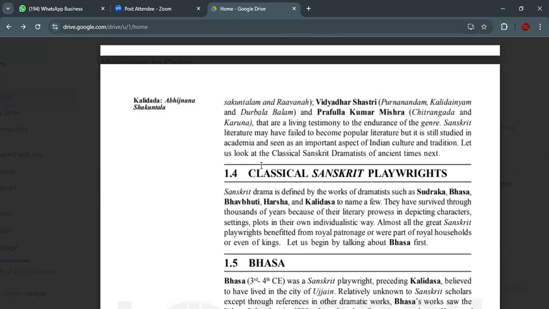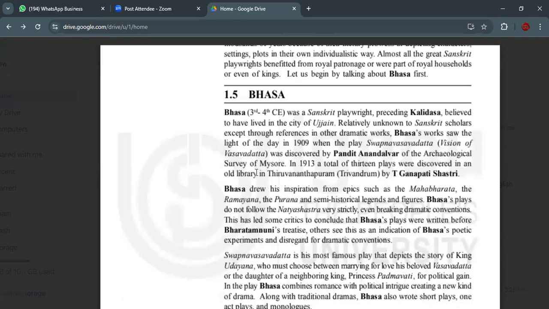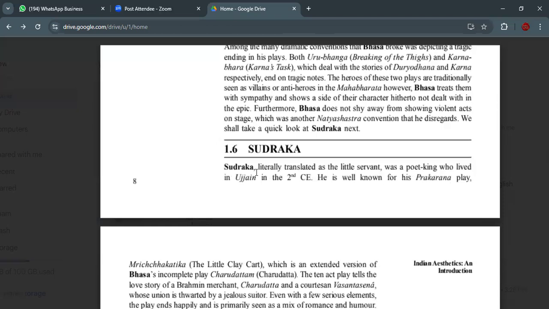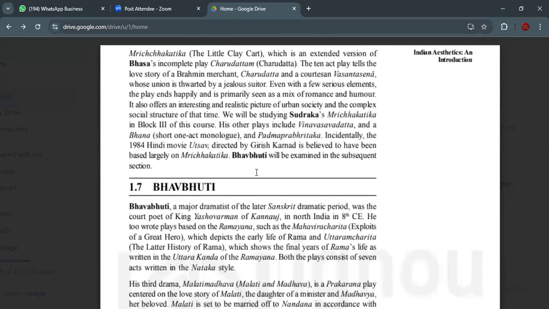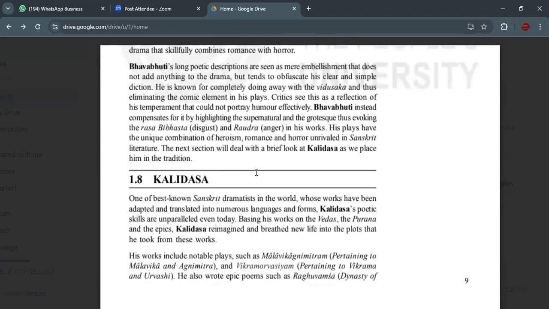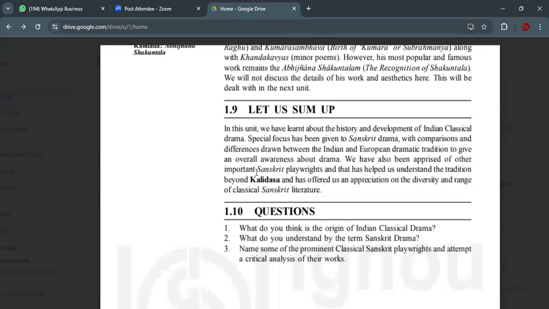Let us look at the classical Sanskrit dramatists of ancient times. So we are going to look at some of the Sanskritic playwrights. They are Bhasa, Shudraka, Bhavabhuti, and Kalidasa. These four are the main writers. Once these four writers are done, that will be the end of the chapter.